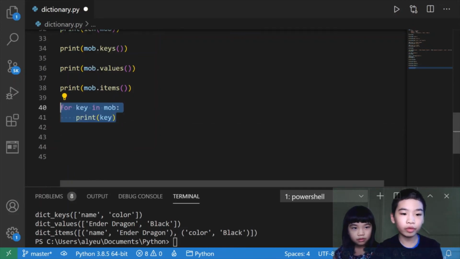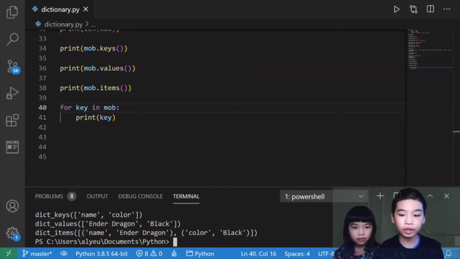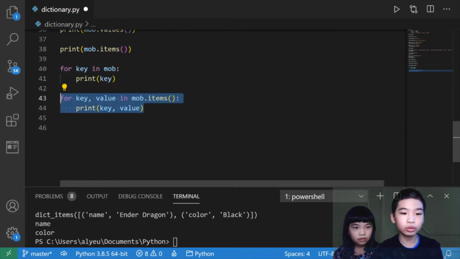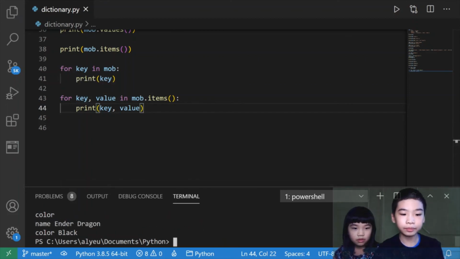Next we're going to do a for statement. So for each key in the mob dictionary, we're going to print the key. So now it did name and color because those are the remaining keys. Then we're going to do the same, except we're going to print the keys and values in mob.items. So now it did name, ender dragon, and then color, black.